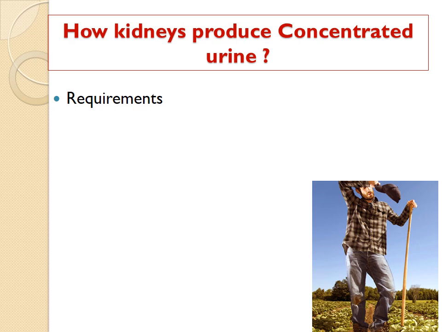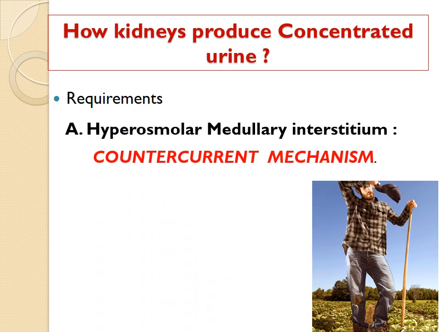To form the concentrated urine, there are certain requirements that we briefly discussed in the previous session, and we have to discuss in detail today. One is the hyperosmolar medullary interstitium, that is operated via the countercurrent mechanism. That means the first requirement to form the concentrated urine to prevent the water loss is to have a hyperosmotic medullary interstitium. And the second thing is the role of ADH. Once this hyperosmolar medullary interstitium is achieved, then ADH will reabsorb a lot of the water from the distal tubules, preventing the water loss via the urine.